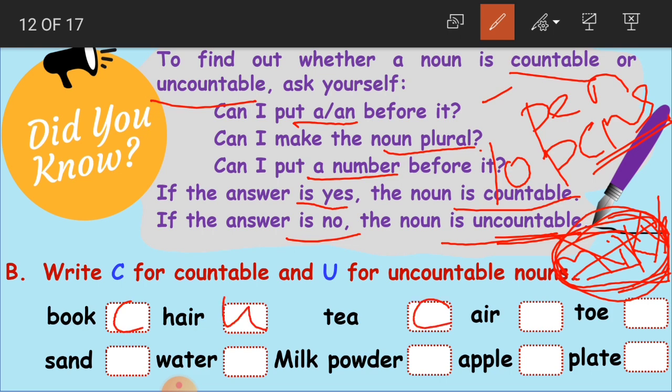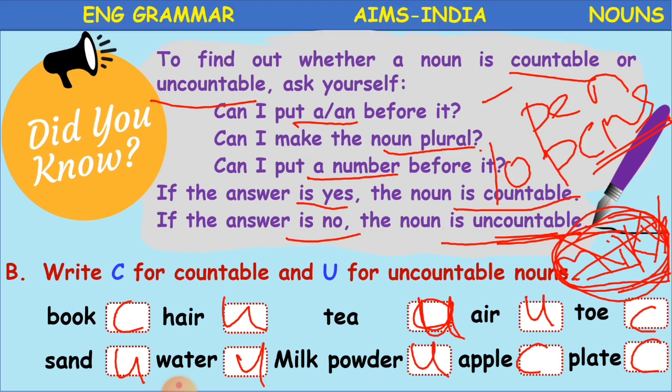Tea, uncountable. Why? Because the tea granules we can't count. Air, uncountable. Toe, countable. Sand, uncountable. Water, uncountable. Milk powder, uncountable. Apple, countable. Plate, countable. Clear, children? Okay. So, you have to practice such type of exercises.